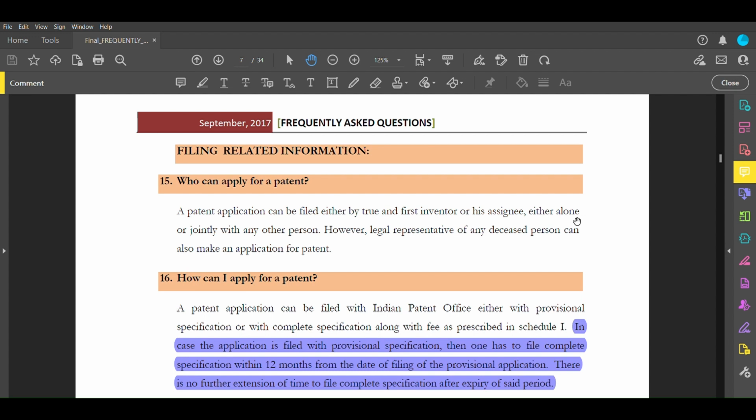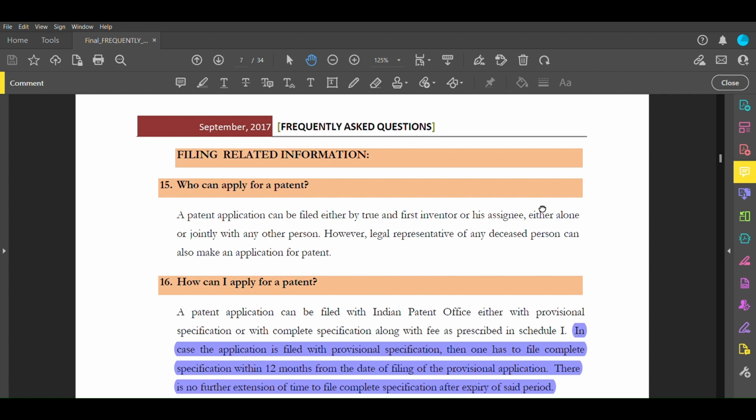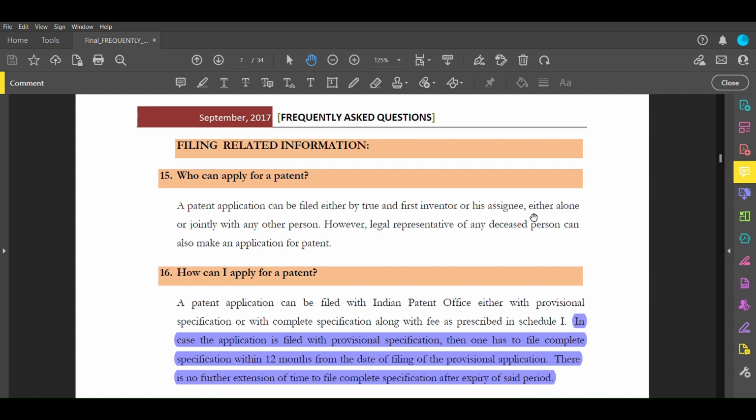Then either alone or jointly with any person. Alone and jointly here indicates that there are several researches which are done with a combination of groups and organizations where the teamwork comes, that is, a group of people, or there are researches which are done alone.